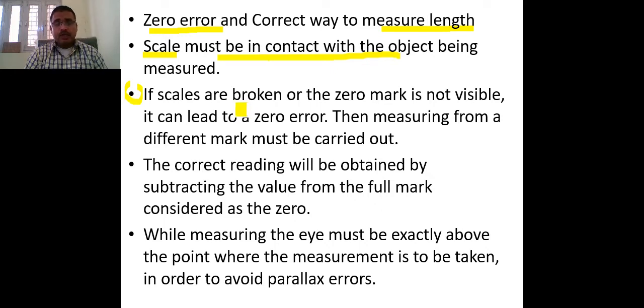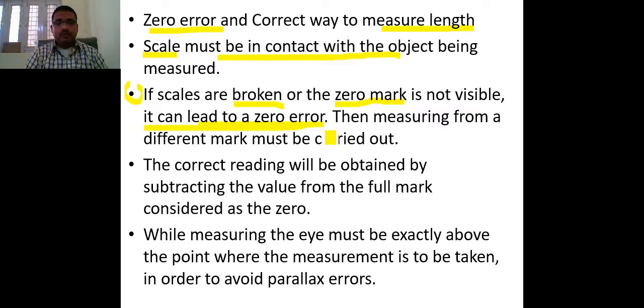If it is broken, then that broken scale should not be used. Or if there is any invisibility in the zero mark, that scale is also not good for measurement, and it can lead to zero error.